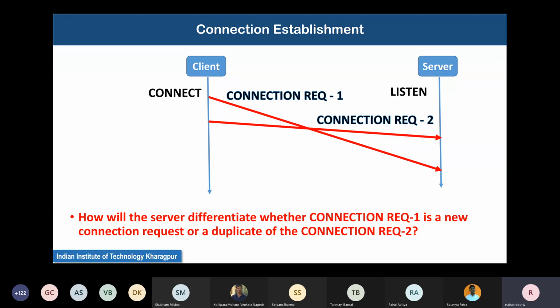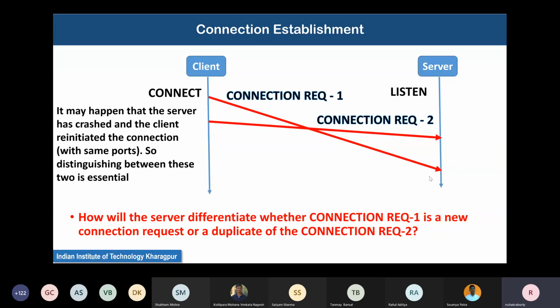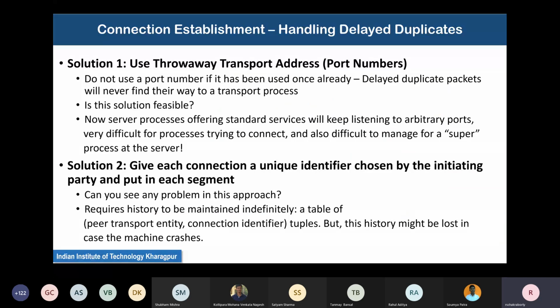I am not using this currently, so I'll reject it. There is no possibility that the connection request 1 segment will be accepted at the server. But then this is a huge pain, because there is no concept of standard ports actually. It's very, very difficult, so it is not feasible.